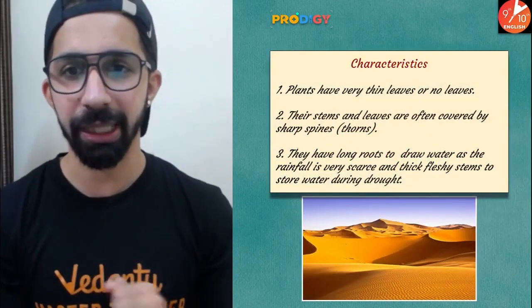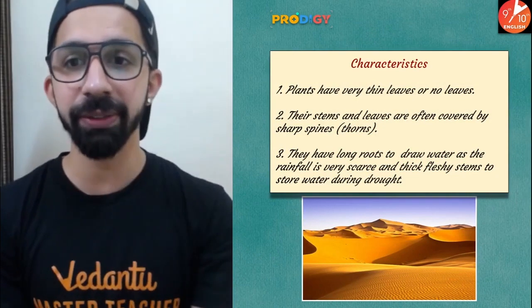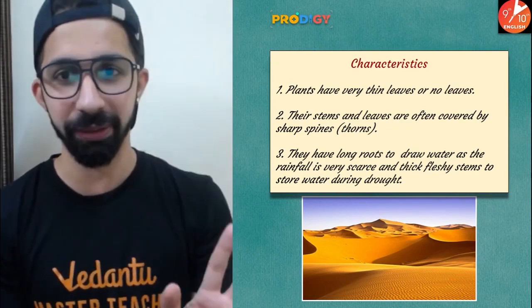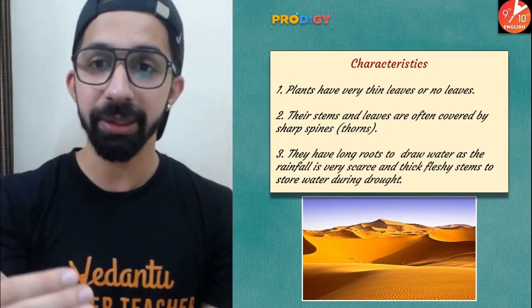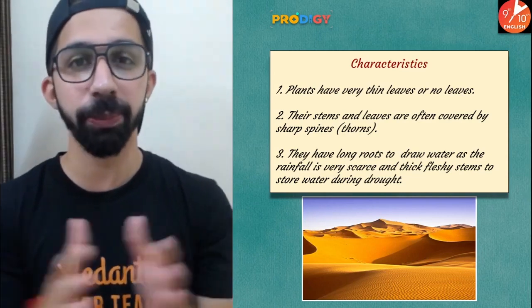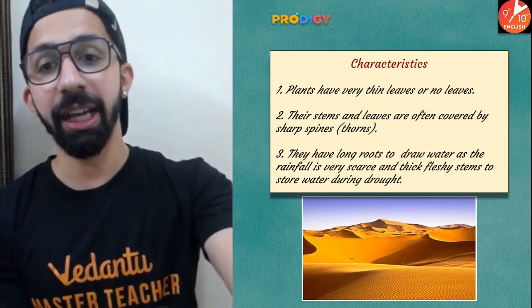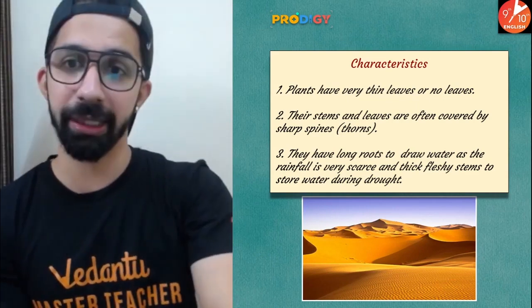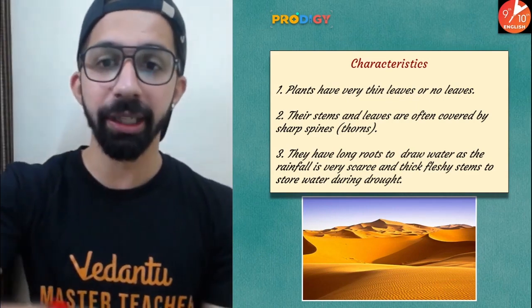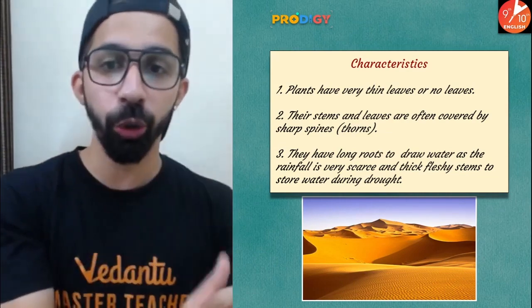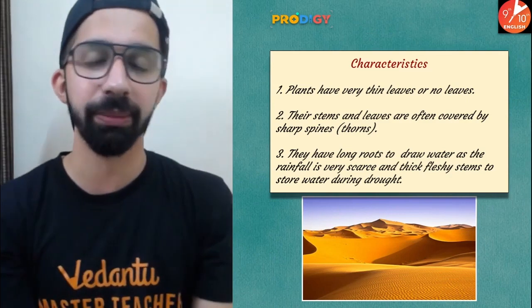What are the features, guys? Plants have very thin leaves or no leaves. Their stems and leaves are often covered by sharp spines, which are known as thorns. They have very long roots. Why? To draw water, as the rainfall is very scarce, and thick fleshy stems to store water during the drought season.